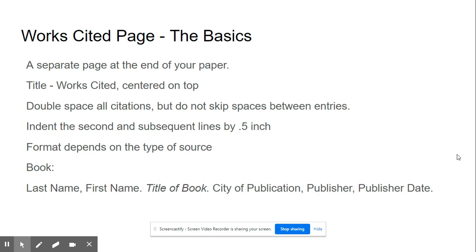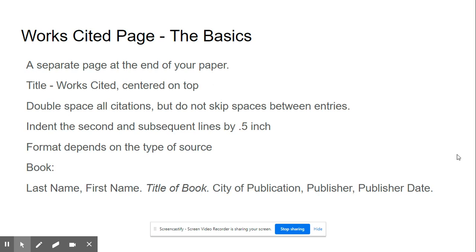Your citations, like your paper, are double spaced, and you are not to skip spaces between entries. That one got me a lot. So again, do not skip spaces between your entries. Everything is double-spaced. They're all the same, equal amount of space. Okay, this part's tricky. You need to indent the second and subsequent lines by 1/2 inch. Unlike your paper, where we would indent the first line of the paragraph, this one's flip-flopped. We leave the first line as is, and we indent the second and third and fourth subsequent lines. Chances are you won't have more than 2.